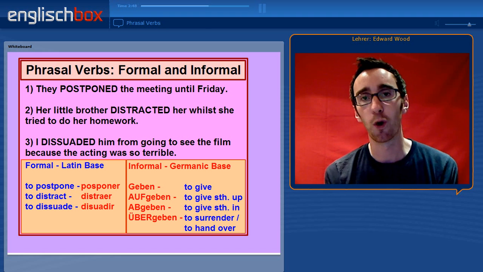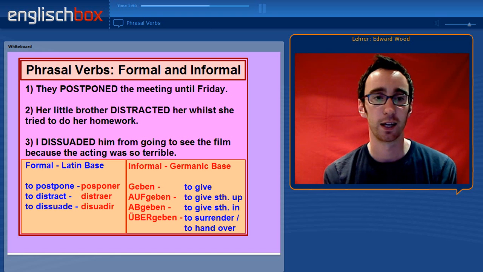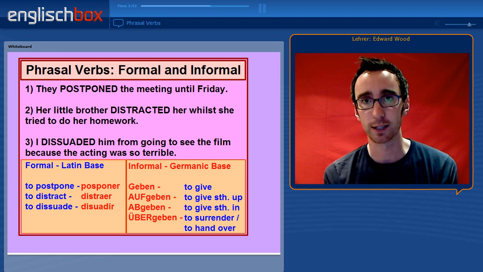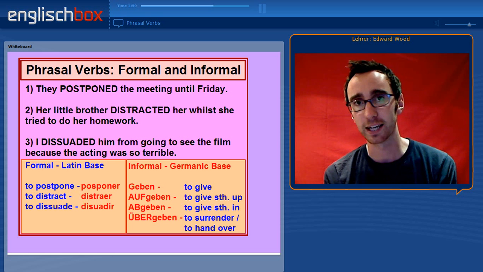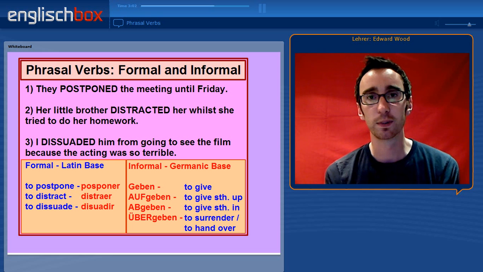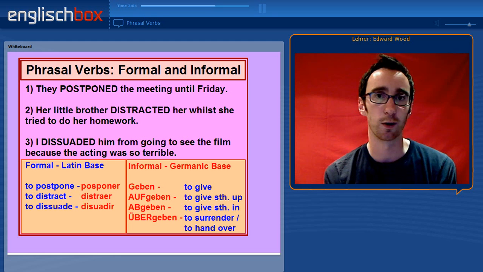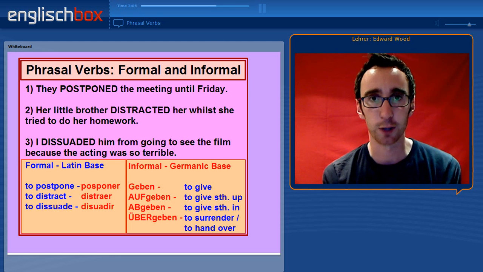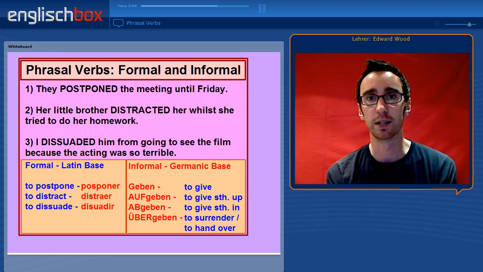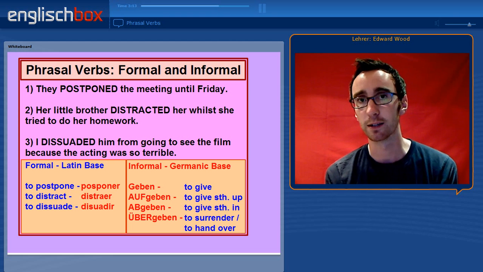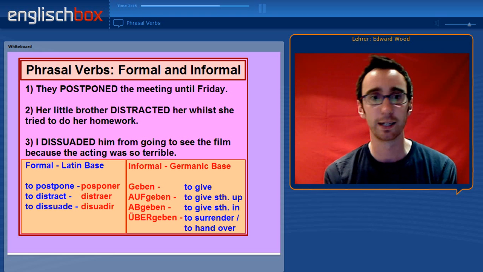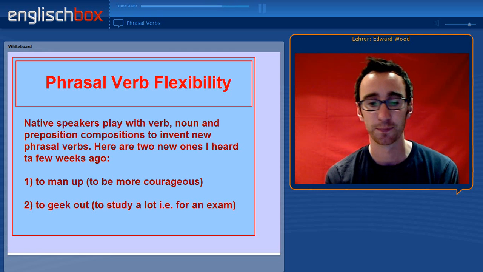Now these pure verbs, to postpone, to distract, and to dissuade, come from the Latin base of English, and they form the more formal side of English. You can see that the Spanish translations are very, very similar to their English equivalents. However, the Germanic base of the English language forms the slightly more informal side of English, and you can see the translations of the German equivalents are very, very similar. You have geben to give, aufgeben to give up, abgeben to give in, and übergeben to surrender or to hand over.